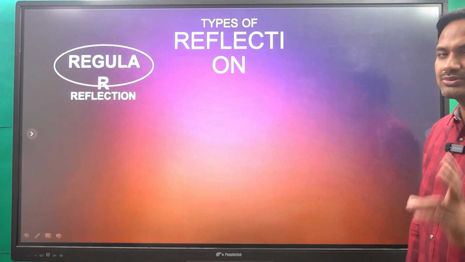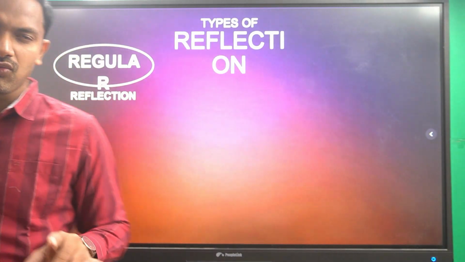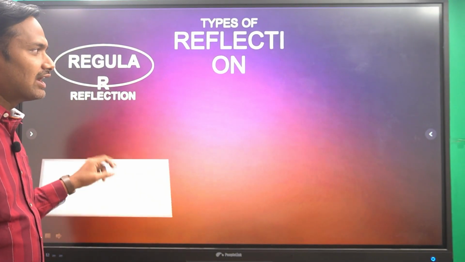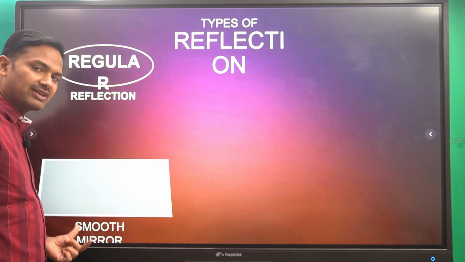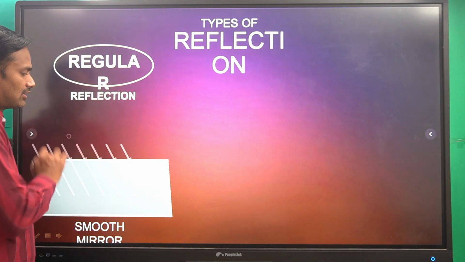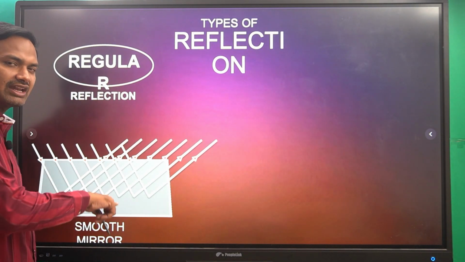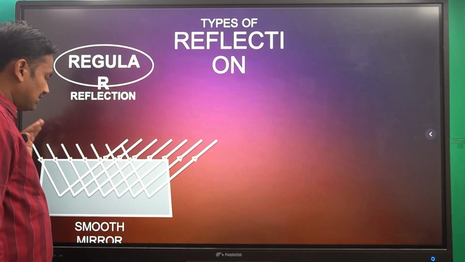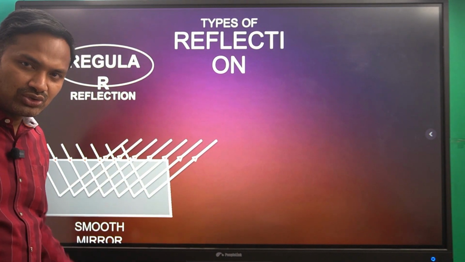Right. Now, types of reflection. So what are the types of reflection? There are two types of reflection we are going to discuss here. One is regular reflection. What is this regular reflection? You take a smooth mirror. On that, imagine all the incident light rays coming and incident on it are parallel to each other.